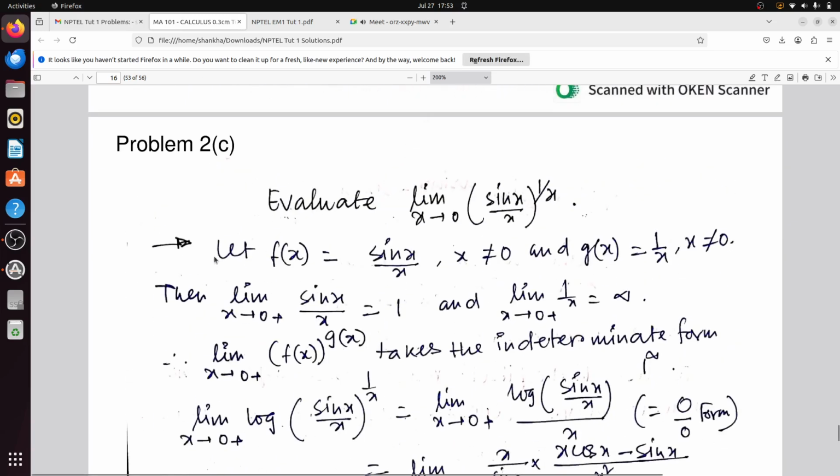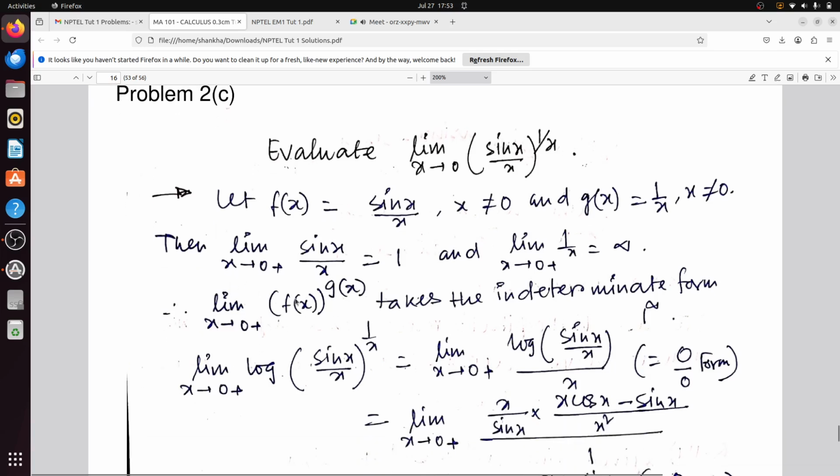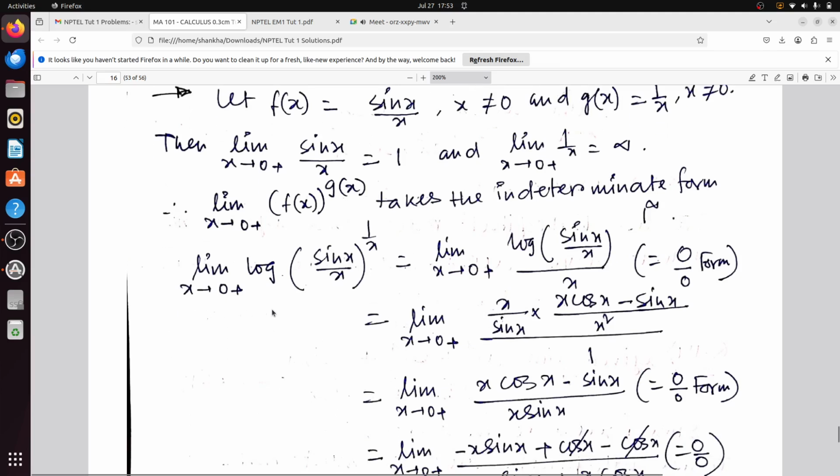So you consider f(x) as sin x by x, where x not equal to 0, and g(x) is 1 by x, obviously x not equal to 0. Then limit x tends to 0 plus sin x by x, we know that it is equal to 1, and as x tends to 0 plus, 1 by x is actually infinity. So limit of f(x) to the power g(x) takes the indeterminate form 1 to the power infinity. Now take log. Limit x tends to 0 plus log of (sin x by x) to the power 1 by x becomes log sin x by x by x. So that is 0 by 0 form.